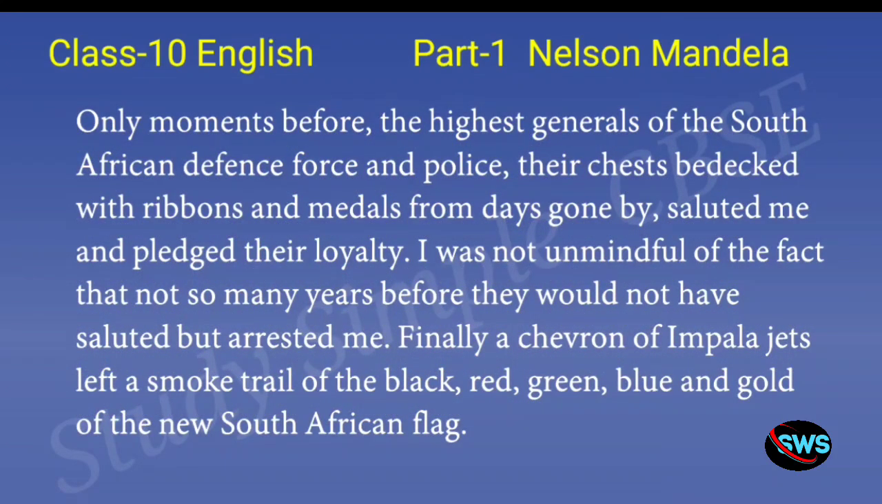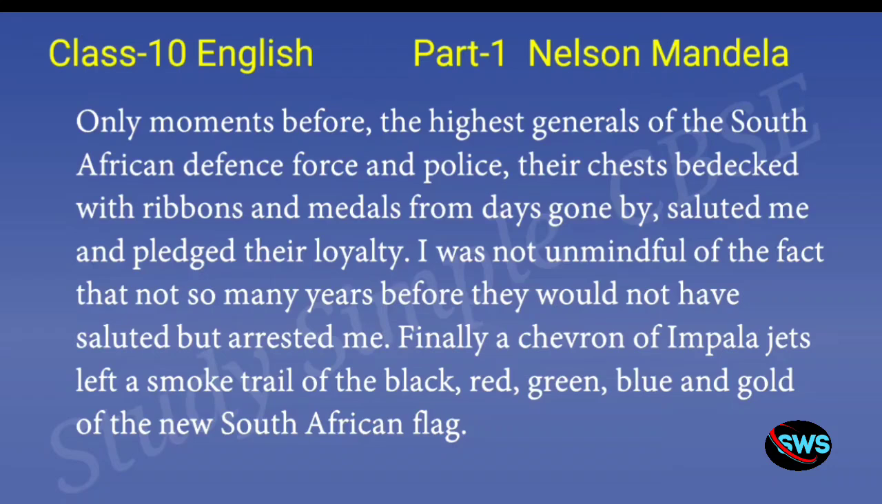Only moments before, the highest generals of the South African Defence Force and Police, their chests bedecked with ribbons and medals from days gone by, saluted me and pledged their loyalty. So, after the amazing show, the highest generals or the leaders of the South African Defence Force and Police, their chests were bedecked with ribbons and medals from days gone by. Days gone by means the bad days in South Africa when there was racial discrimination and war. They saluted Mandela and pledged their loyalty towards him and the nation. So they saluted and pledged that they would be loyal to the country.